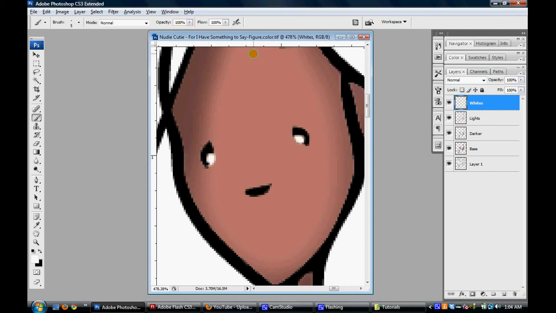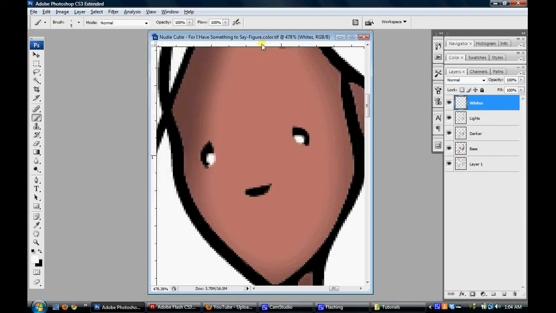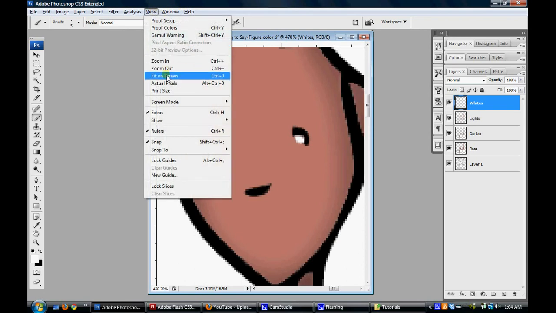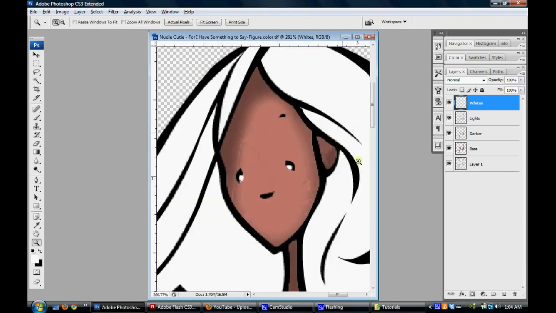And then I'm going to say Control H. That will undo the hide and show me exactly where my marching ants are again. And I'm going to click Control D as in dog. That takes them away. They're not there anymore. So then I can see the little whites in her eyes. I'm going to zoom in again. Make a new layer. This one is going to be called cheek.